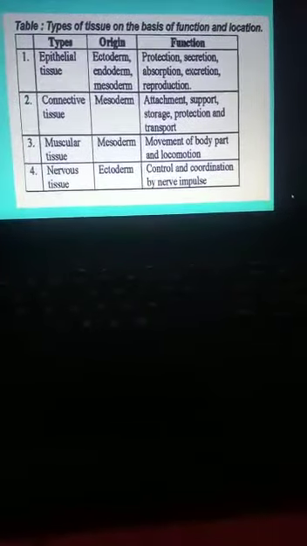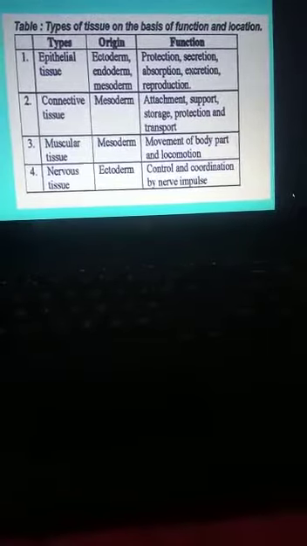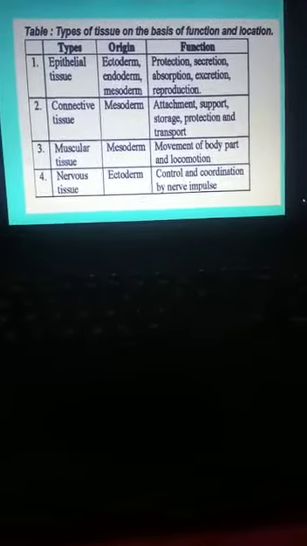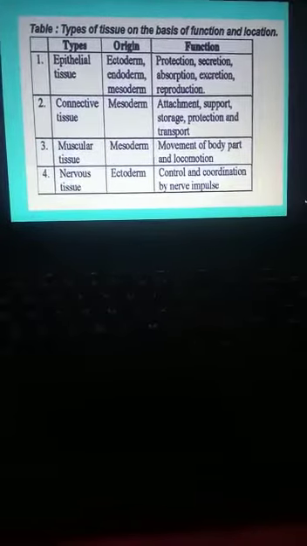Muscular tissue originates from mesoderm. It is useful for movement of body parts and locomotion. Nervous tissue originates from ectoderm and it controls and coordinates through nerve impulses. Control and coordination by nerve impulses, in the sense of what? Signals.